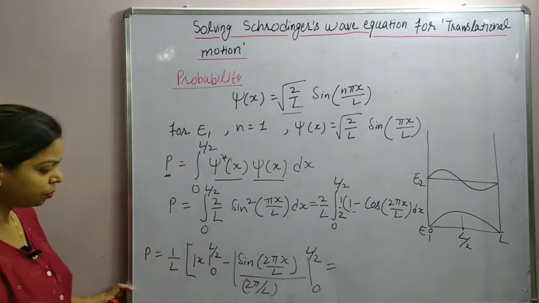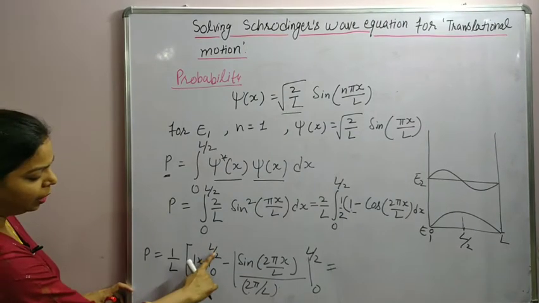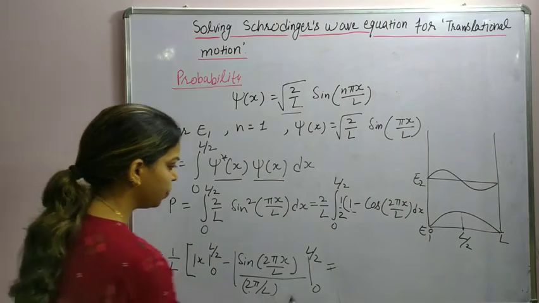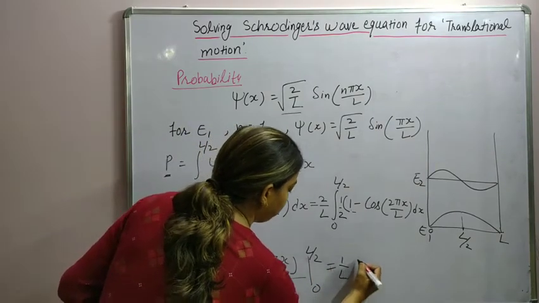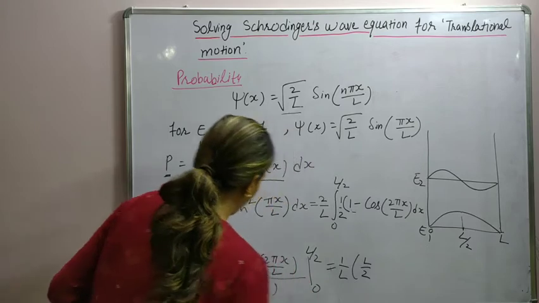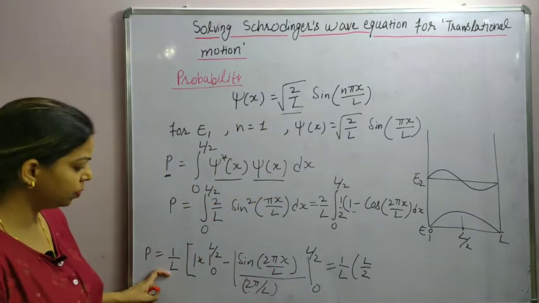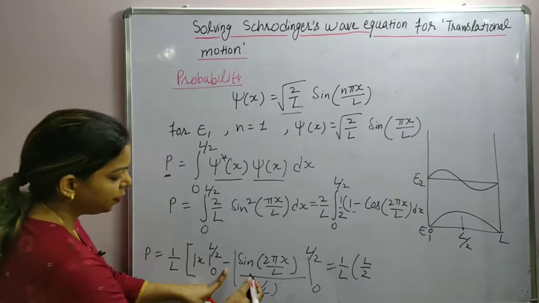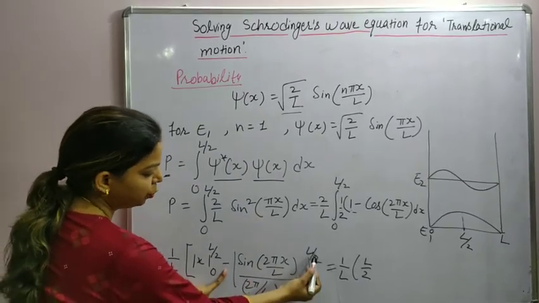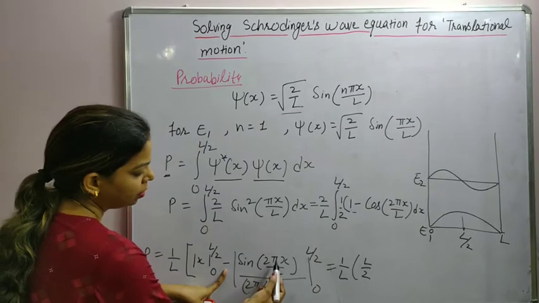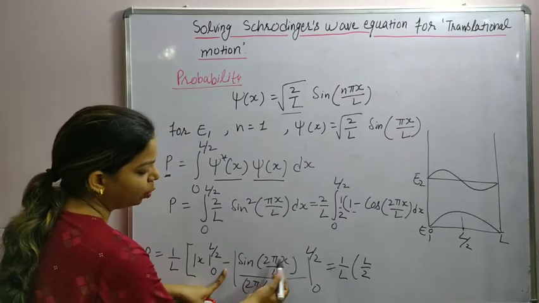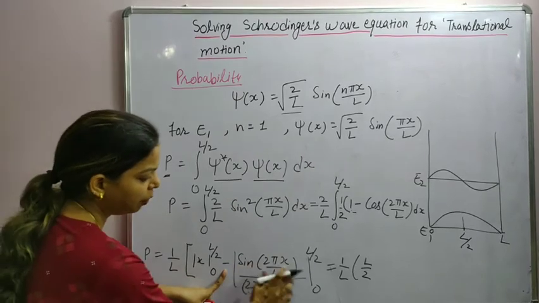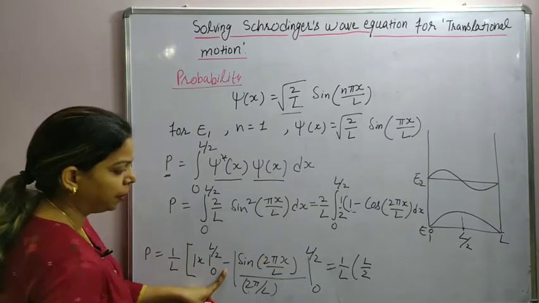So here you have L by 2, so this will be 1 by L times L by 2. And when you substitute L by 2 in the second factor, L will be cancelled out and 2 will be cancelled out, and we will be left with only sine pi.